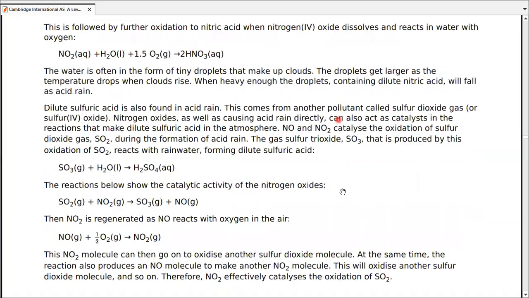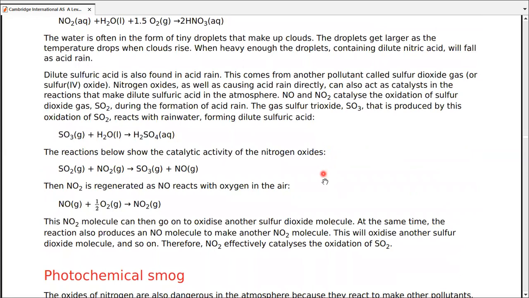Now, dilute sulfuric acid is also found in acid rain. This also comes from another pollutant, sulfur dioxide gas. Now, we do understand that sulfur dioxide gas is another non-metallic oxide, which is capable of getting further oxidized. So we do understand this can produce SO3, and later on be converted into sulfuric acid.